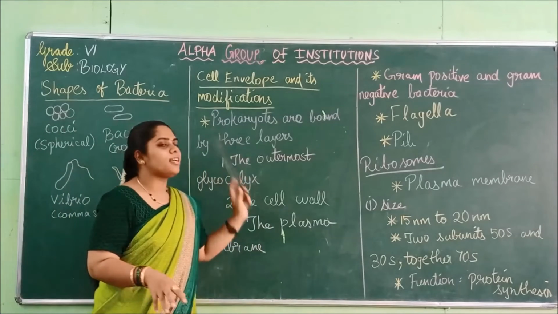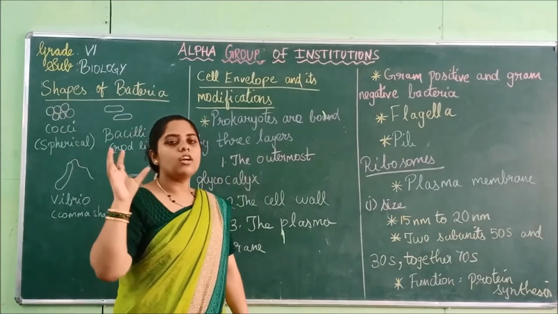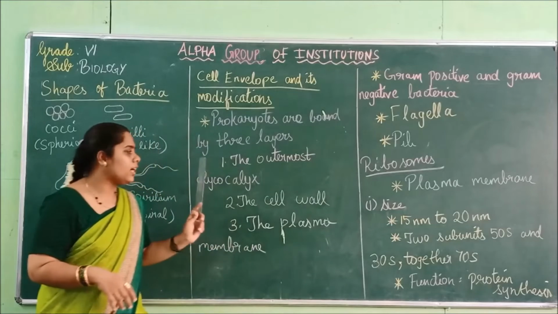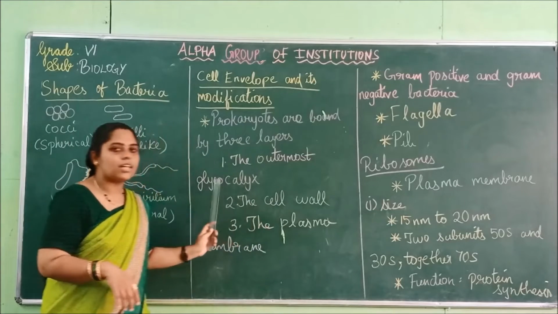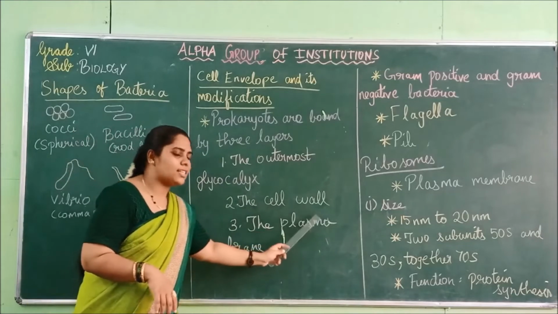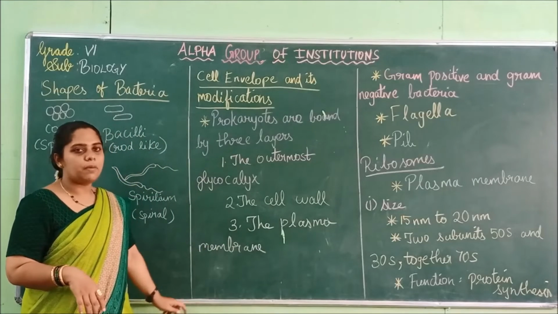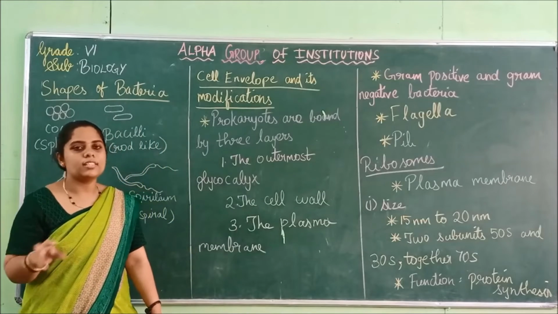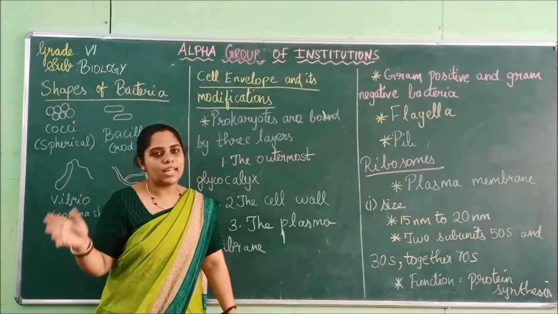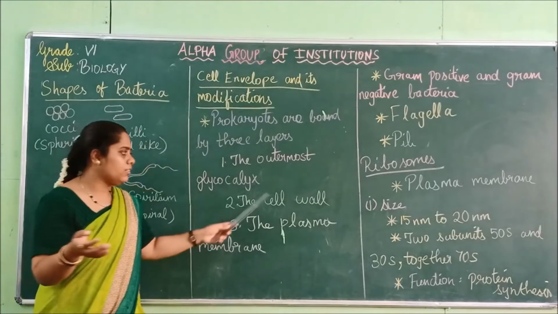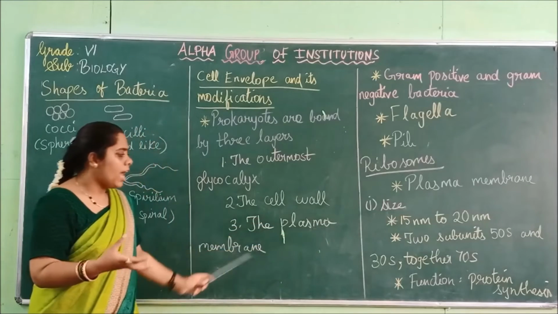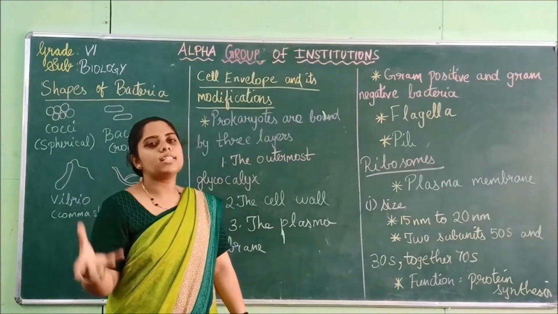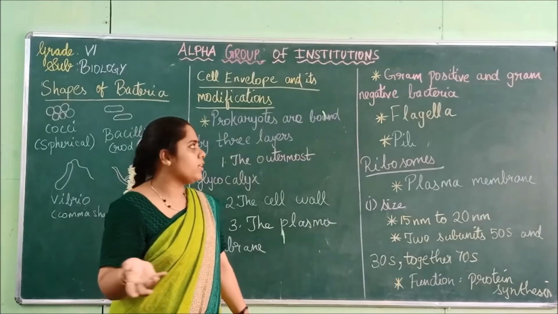The prokaryotic cell has a very complex chemical structure and it is divided into three layers. One is the outermost glycocalyx, second is the cell wall and third is the plasma membrane. The outermost glycocalyx has two layers: a sticky slimy layer and an inner tough layer. The cell wall is there to give strength, and the plasma membrane is a semi-permeable membrane which allows only certain substances to go inside.